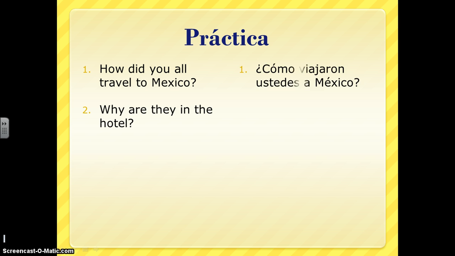Alright, let's see how you did. ¿Cómo viajaron ustedes a México? Notice we've got our question word how, our verb viajaron, did you all travel, and then our subject ustedes a México. Again, think about what those colors would be. Our cómo would be purple, viajaron would be blue, and ustedes would be red. Alright, number 2, why are they in the hotel? ¿Por qué están ellos en el hotel? We've got our question word por qué. Están is our verb. Ellos is our subject in el hotel.